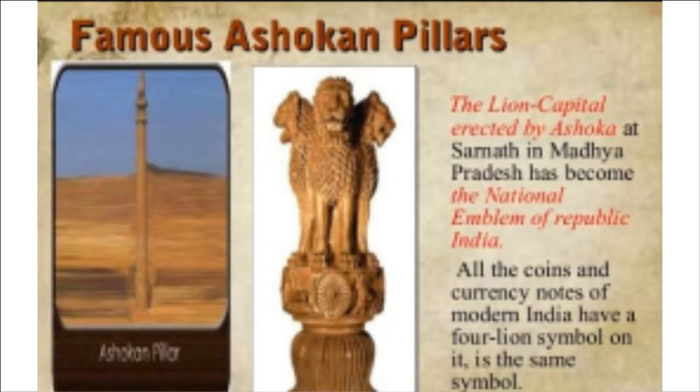All the coins and currency notes of modern India have a 4 lion symbol on it. It is the same symbol. The actual lion capital of Sarnath is like this, and the Government of India adopted the emblem after modification.